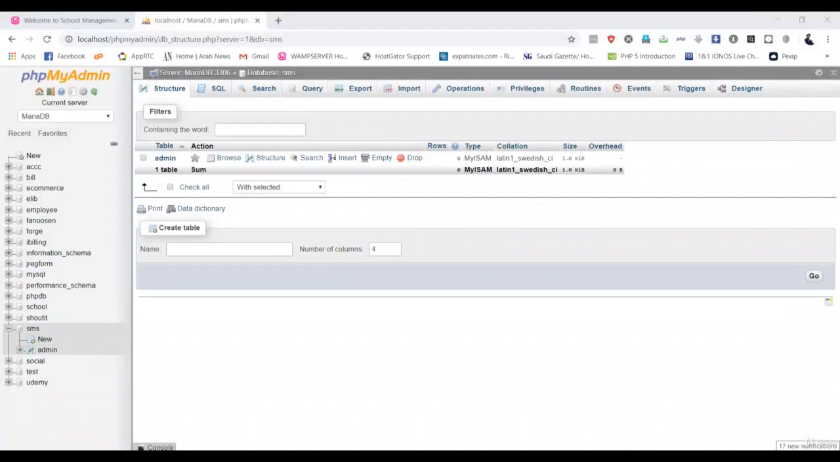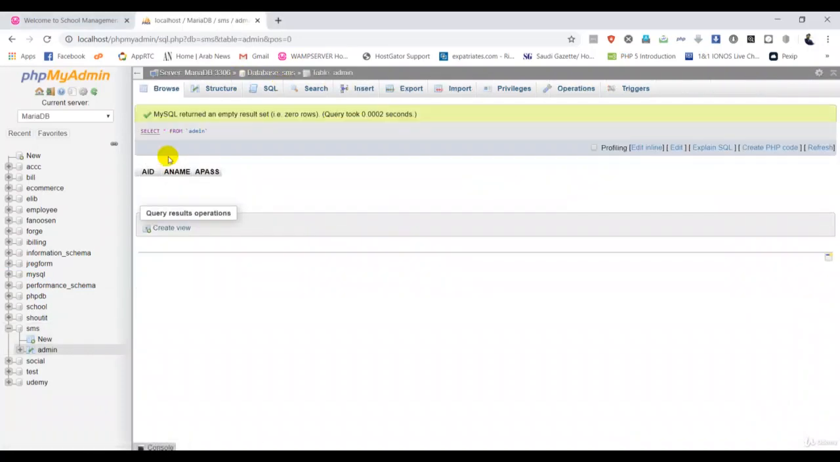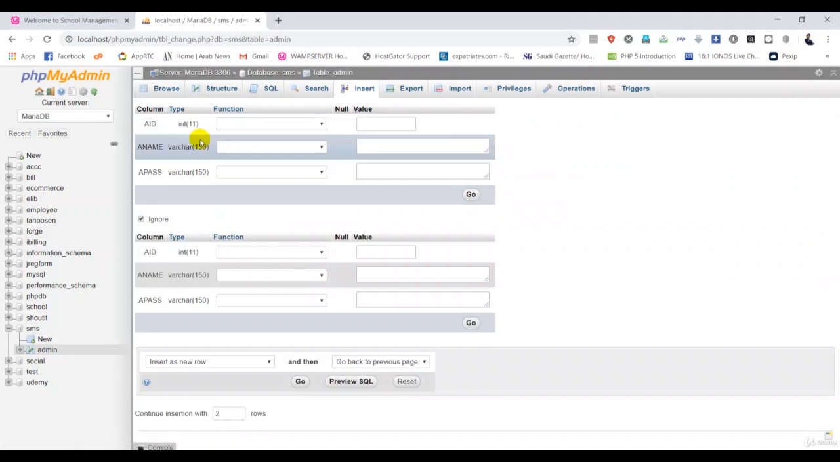Now guys, we have to test our database. We already created one database called SMS. In the database we have the admin table. Okay, we're going to add some insert query. Click Insert. So AID, keep it as it is because it is auto increment. Then A name, put admin, and the password is admin. Okay, go ahead and click OK.